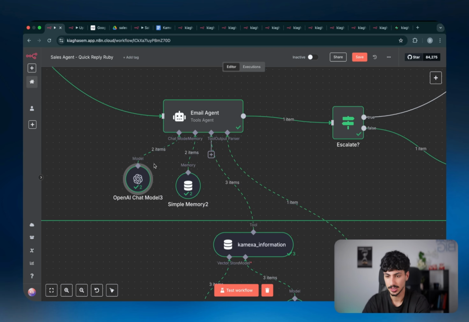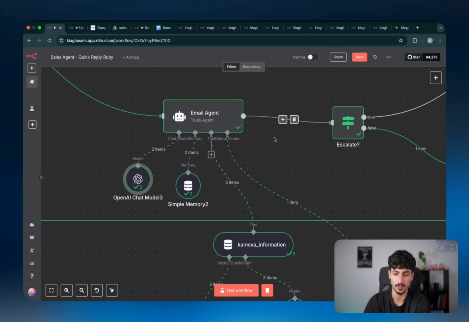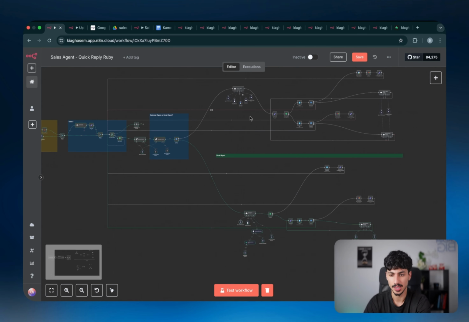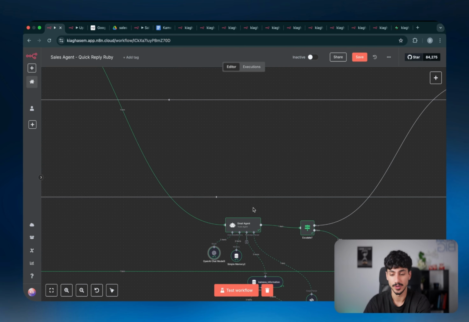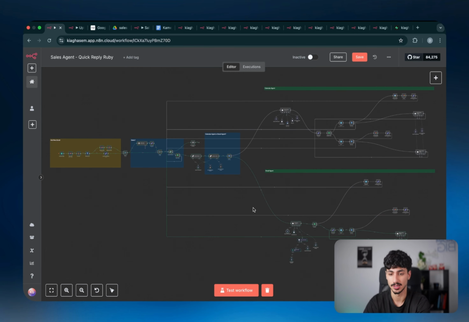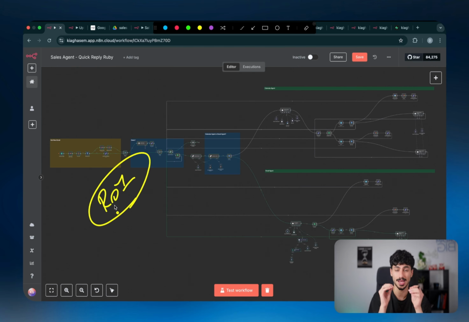For the brain, we basically just have the actual brain of the AI agent, which is connected to the model 4.1 mini, which is really cheap, but if you want, you can change it to 4.1. Honestly, I found that 4.1 mini, which is what I'm using across this entire workflow, I'm pretty sure, is more than sufficient. And it's also very cheap. So this sales agent is going to cost you next to nothing to run, and it's going to make you a lot of money. So the ROI, or the return on investment, for this AI agent is absolutely massive.